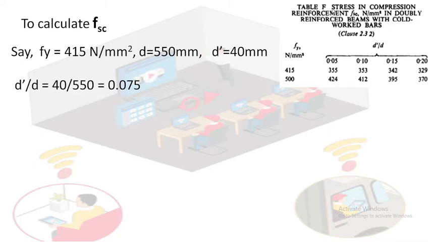Now, this is the table: stress in compression reinforcement FSC, Newton per mm square, in doubly reinforced beam with cold worked bars.